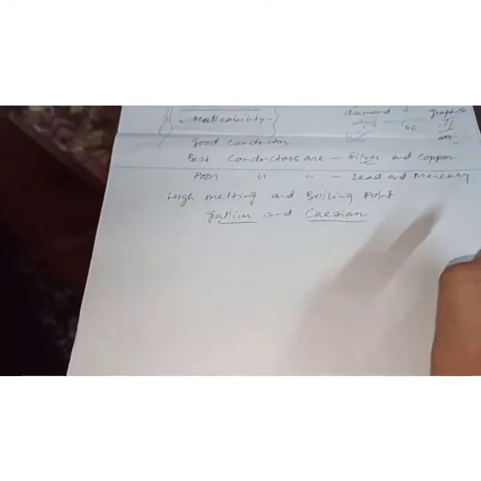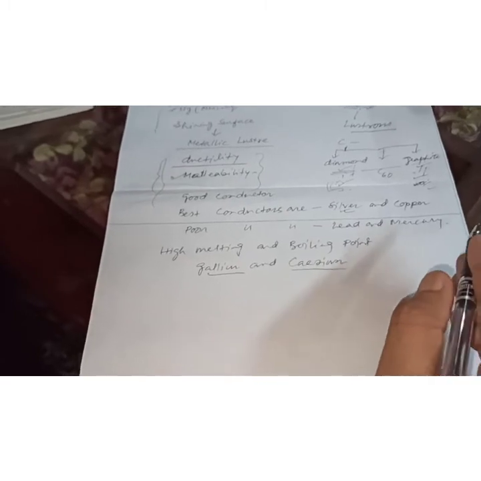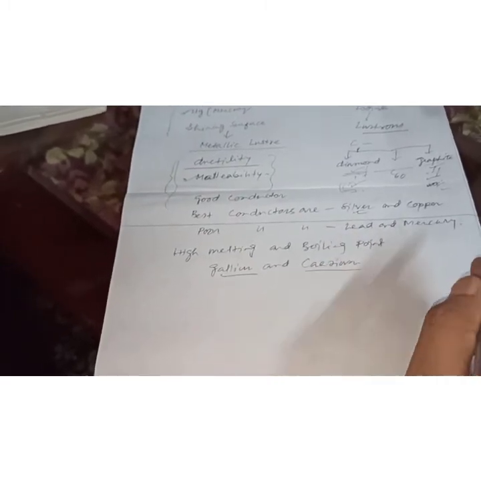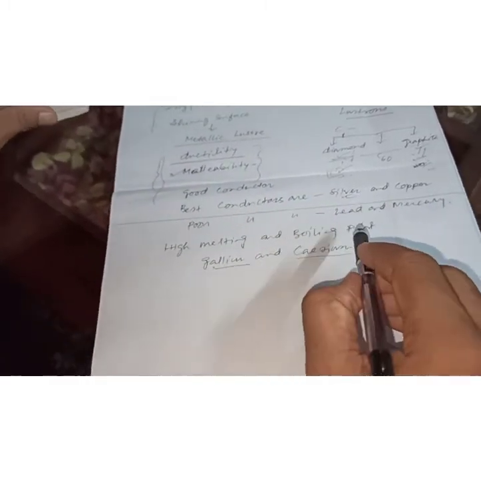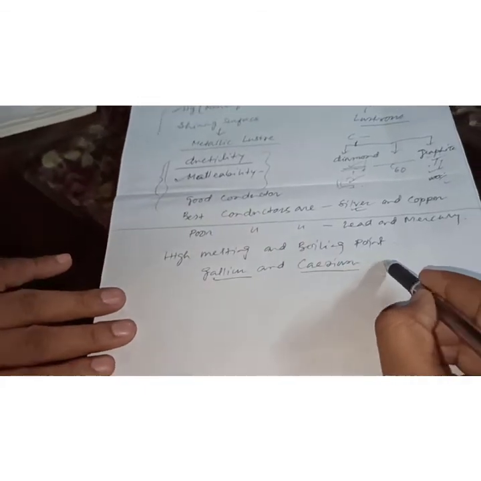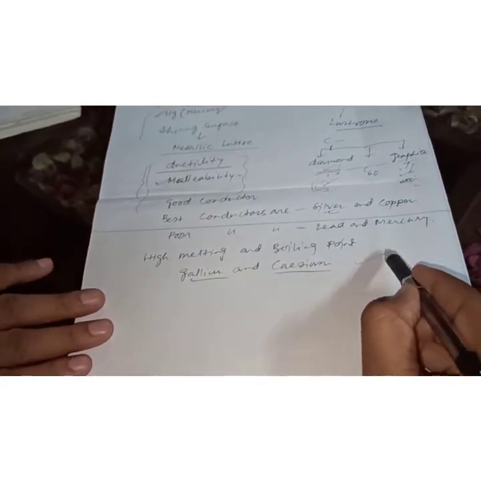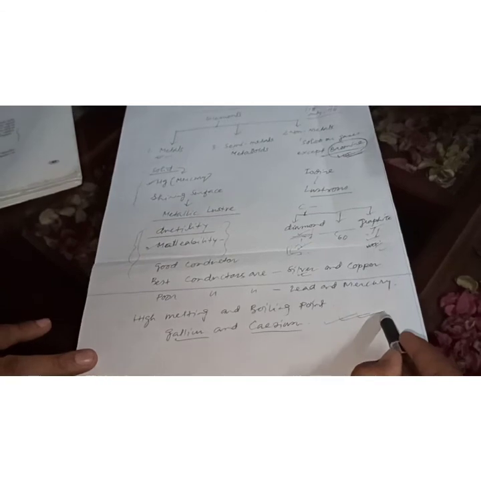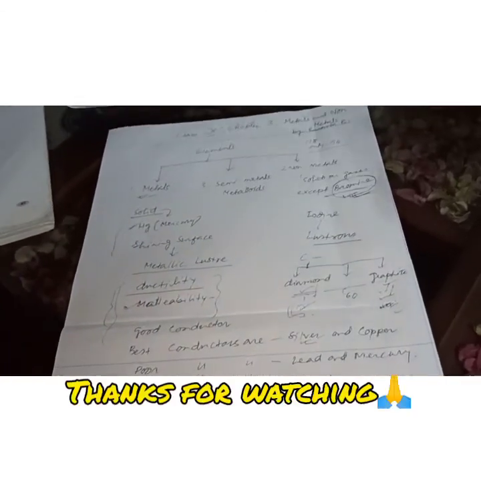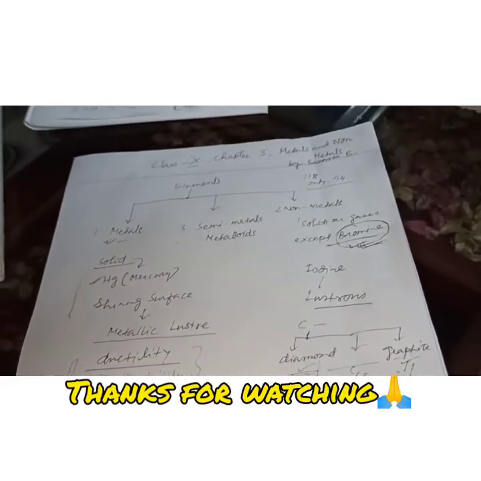Now most non-metals produce acidic oxides when they dissolve in water, mind it. On the other hand, metals produce basic oxides. This type of question I am going to discuss in your next classes, so keep watching my video, and that way you can learn this chapter properly.